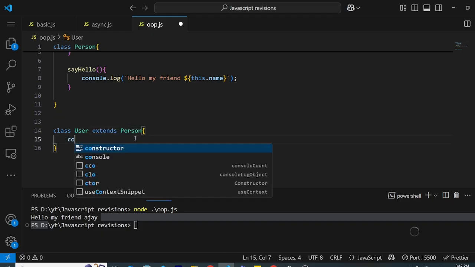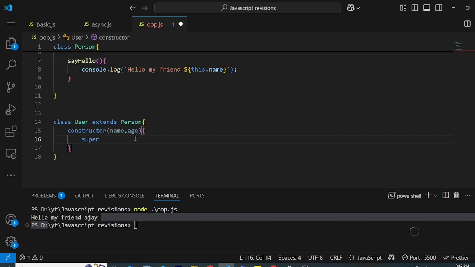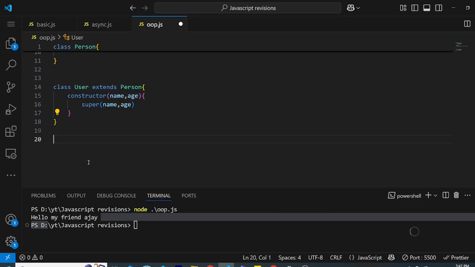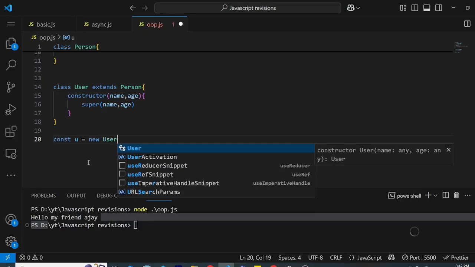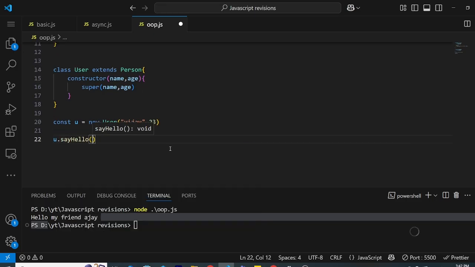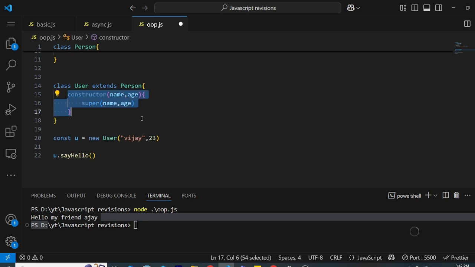Right? Again, we are making a constructor. In the constructor, we need name and age because we need to pass them through here, and we need to call super, and we will pass name and age. And let me make a new user object, and I should pass Vijay, 23. As I said, I did not create any hello method in this User class, did I? I did not, right? I just did extend Person.